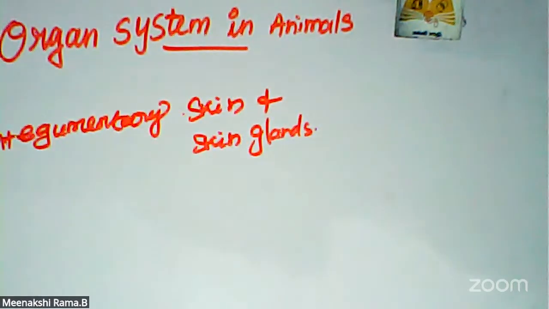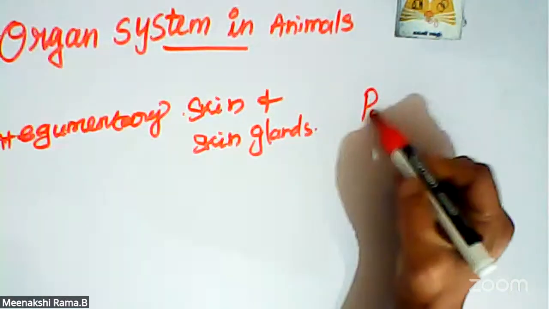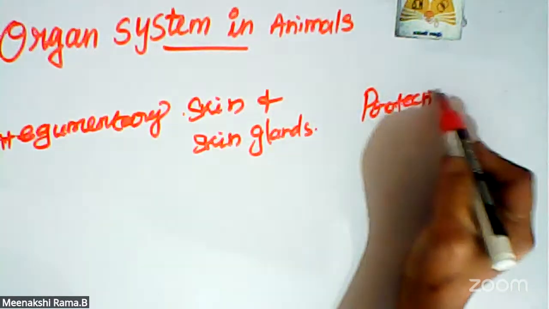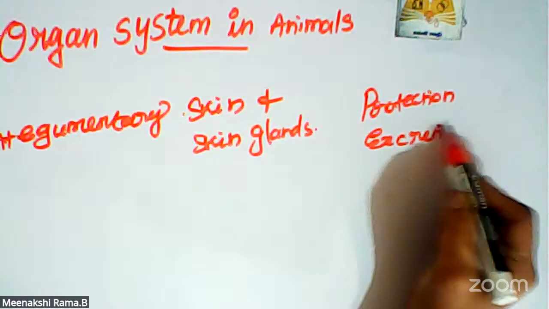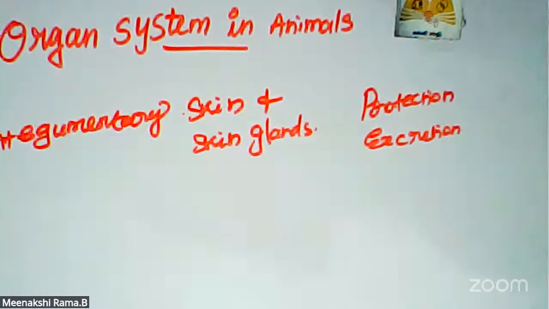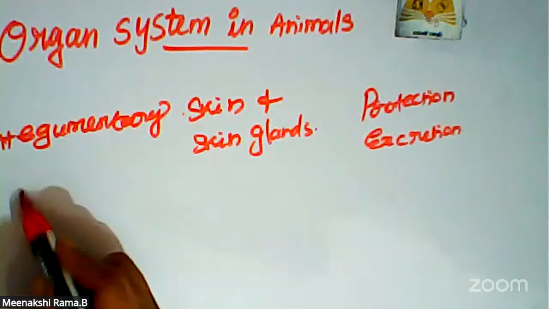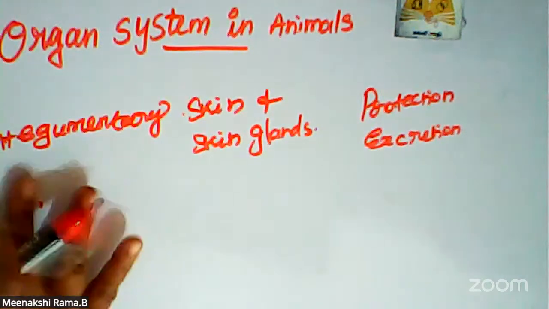The main cover of our body: skin and skin glands. The functions of this system are protection and excretion. Protection means the skin protects our body. Excretion means sweating is the excretory part. Okay, sweat. And the next one is the muscular system. Sorry, the skeletal system.